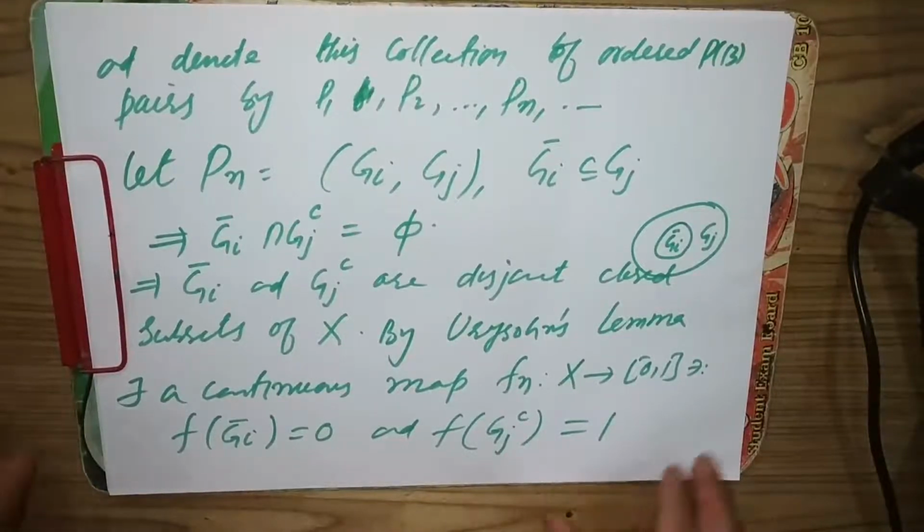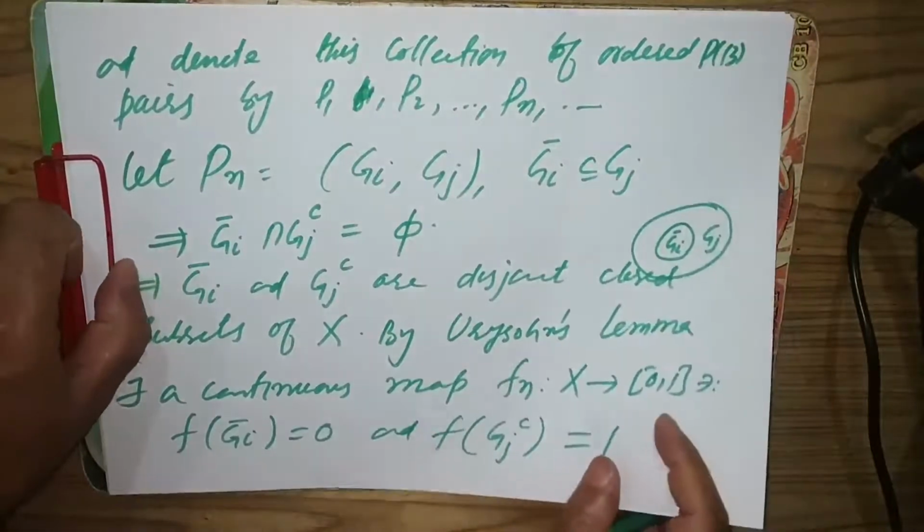Now we need to define a map from X to R infinity. So let's define that map now.